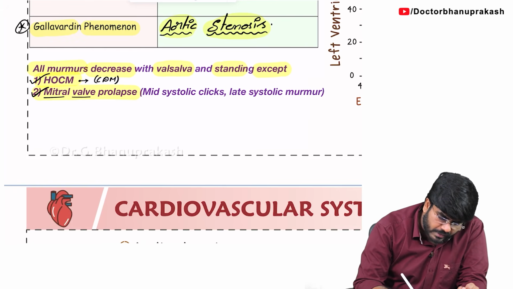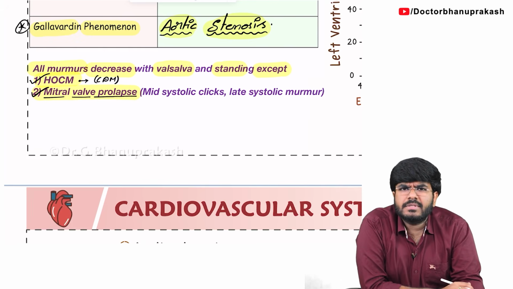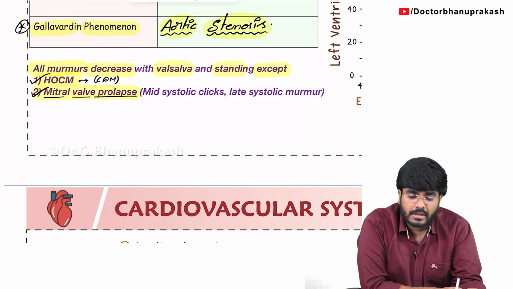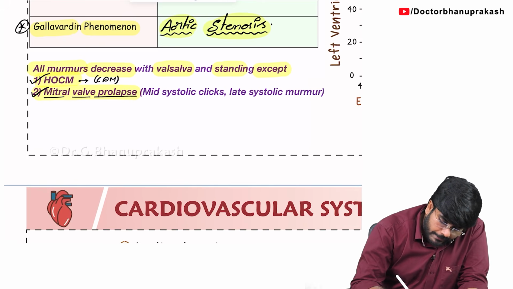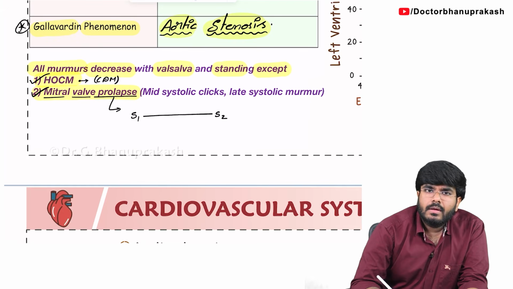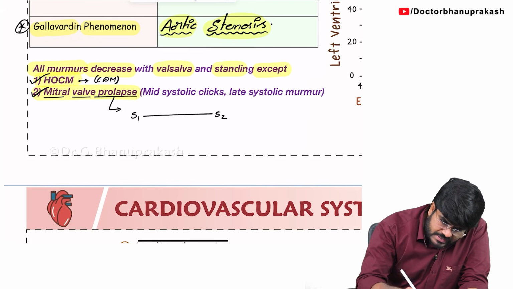Sir, mitral valve prolapse, what kind of murmur is seen? You know, mitral valve prolapse is seen with Marfan syndrome, a connective tissue disorder where the FBN1, fibrillin 1 gene defect is seen, an autosomal dominant disorder. In mitral valve prolapse, let us say S1 and S2. The phase between S1 and S2 is what? Systole. The person is going to have mid-systolic clicks.